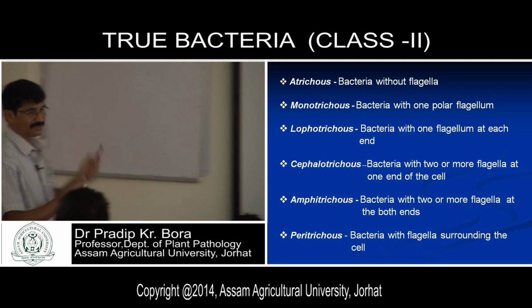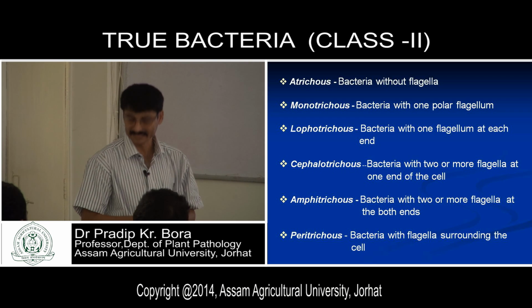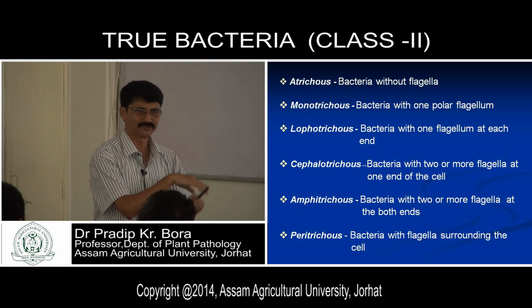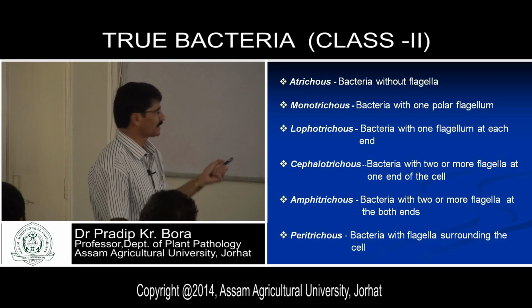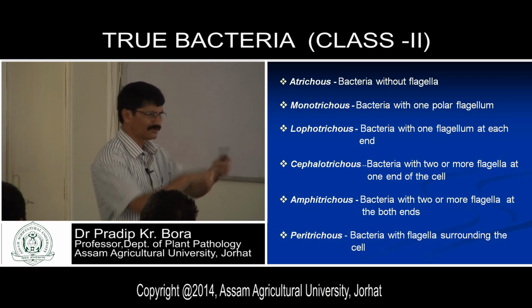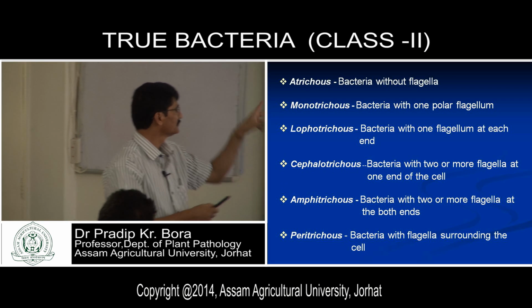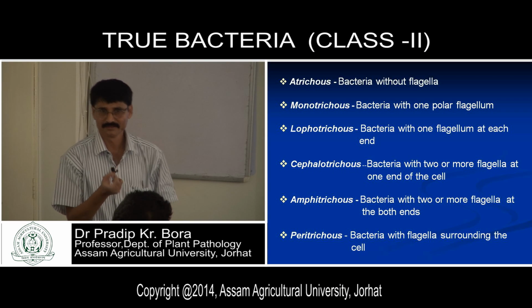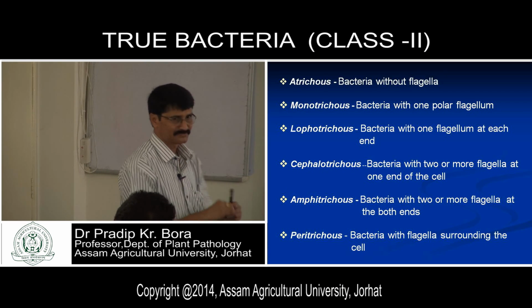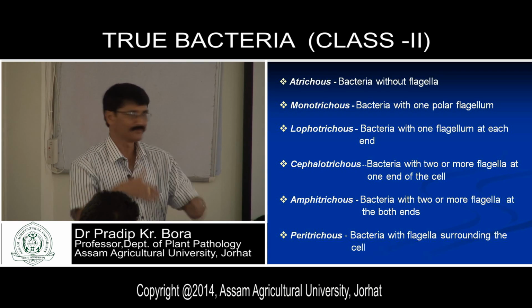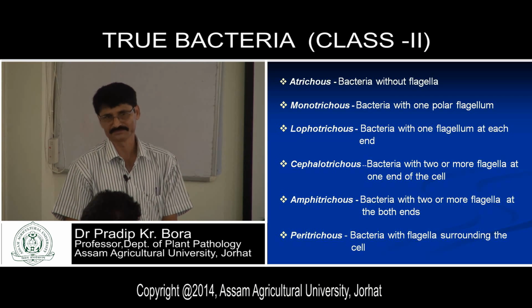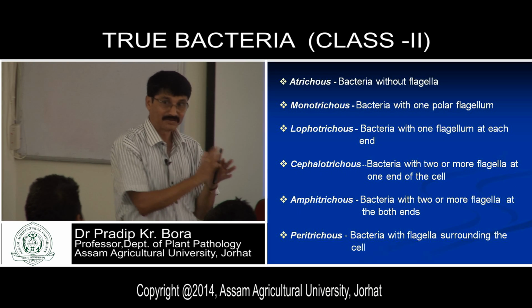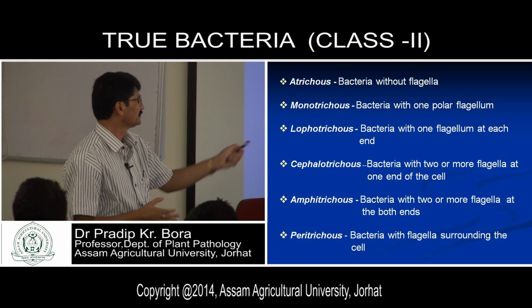But when flagella are absent, we call this bacterium atrichous. Trichon means flagella, a means not. They do not have any flagella. Monotrichous means single flagellum. If you consider a rod-shaped bacterium, it has a flagellum at one end; mono means single. Lophotrichous: lopho means two, it has a flagellum at each of the two ends. It is known as lophotrichous. And then cephalotrichous: cephalon means group, actually. A group of flagella at one end is known as cephalotrichous.